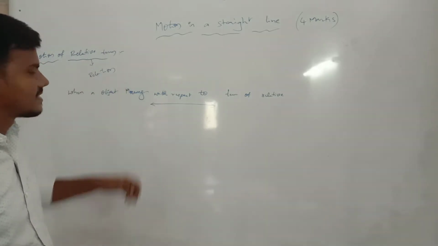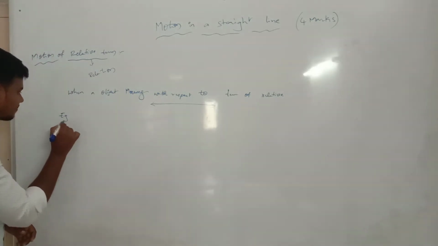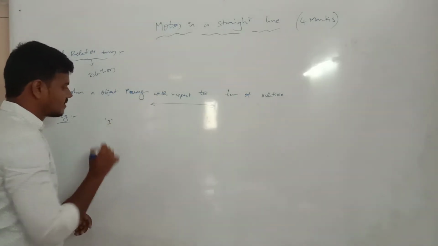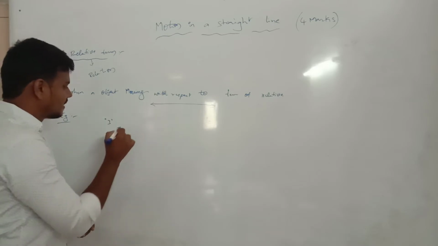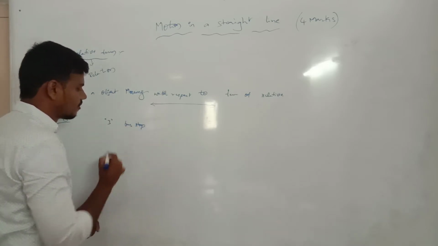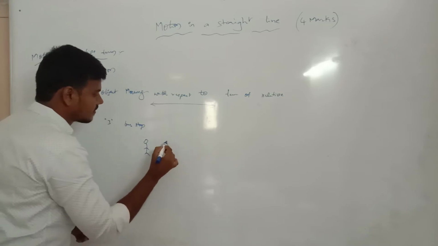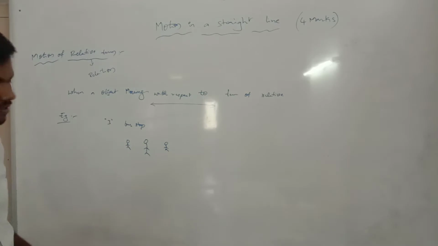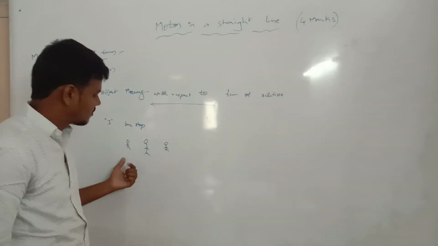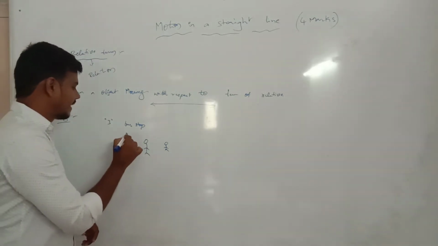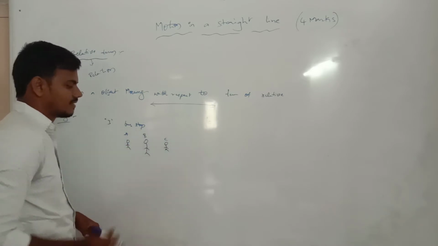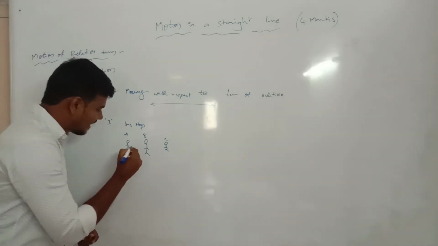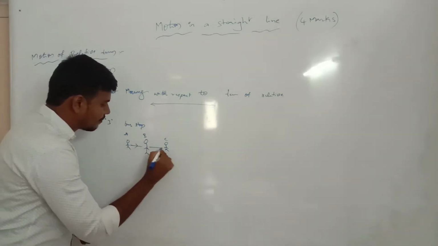Relative means relation. The example: three people standing at a bus stop. The first one, second one, and third one. So A, B, and C. There are three different positions or three different states. The relation between A and B, and between B and C.